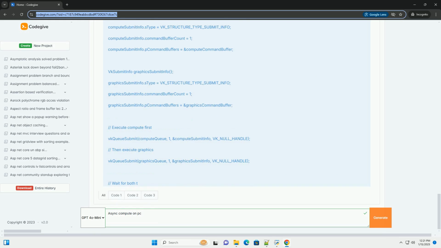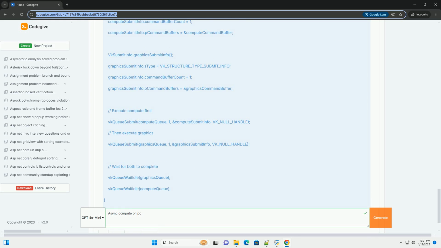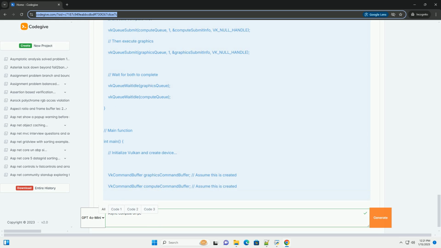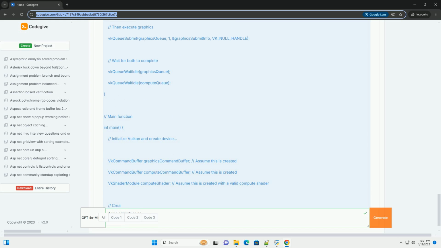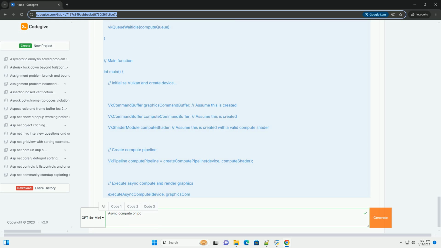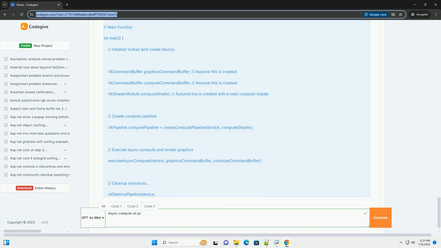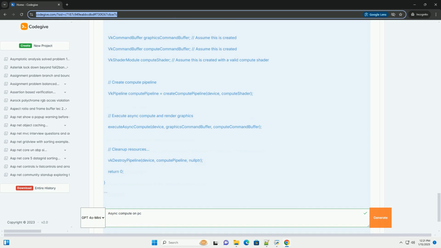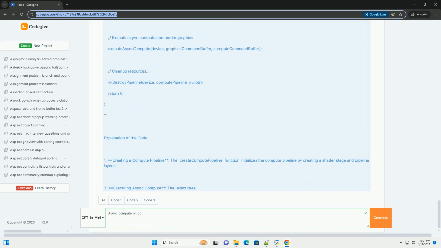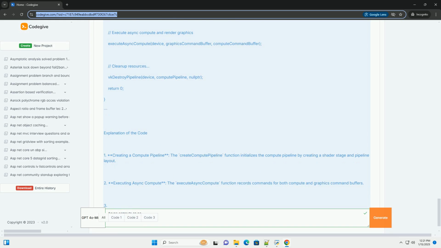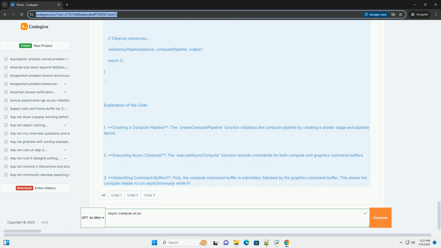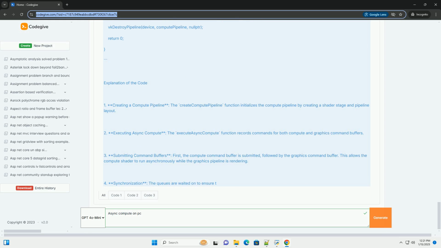Benefits of async compute. 1. Better GPU utilization. More tasks can be run simultaneously without waiting for the completion of previous tasks. 2. Reduced latency. Tasks that can be computed asynchronously can reduce the overall time taken for frame rendering. 3. Improved performance. In scenarios where compute shaders can be used to offload work from the CPU and benefit from parallel execution on the GPU.